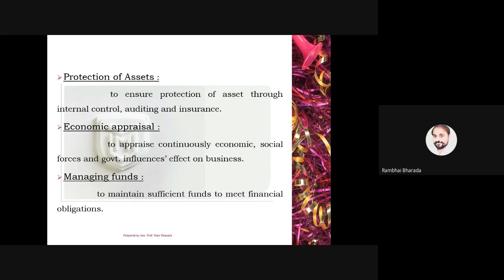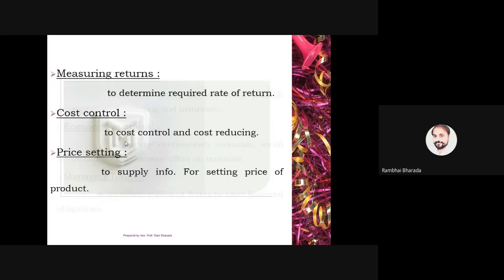Next one is managing the funds. As we have discussed in the last two sessions, whatever money is there, all the money is maintained or managed by the finance manager only. Next, measuring the returns. In annual reports, the company publishes the reports. It is the role of the finance manager to check those annual reports, to measure the returns, that is, what is the net profit in 2017, in 2018, 2019, 2020, 2021, or what will be the profit in 2022.